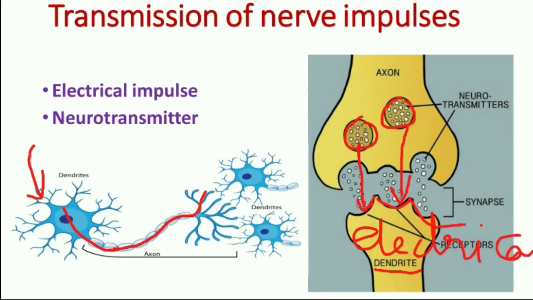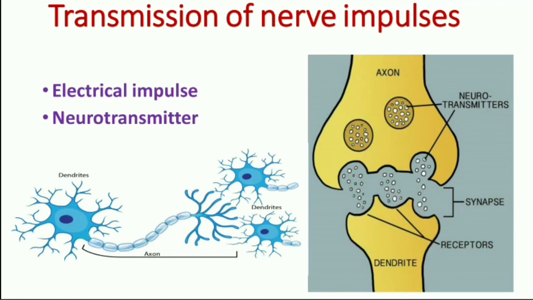So from the dendrites till the synaptic knob, it is transmitted as electrical impulse. After that, it is transmitted as neurotransmitter. And then again it is converted into electrical impulses in another neuron. That's all about today's session.